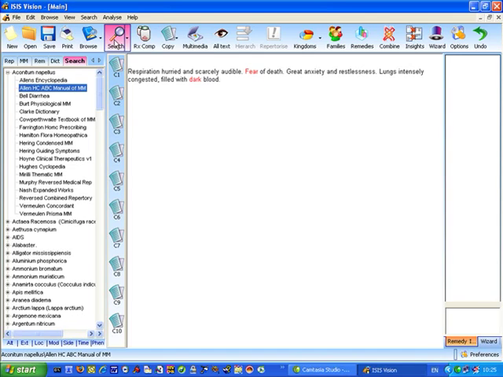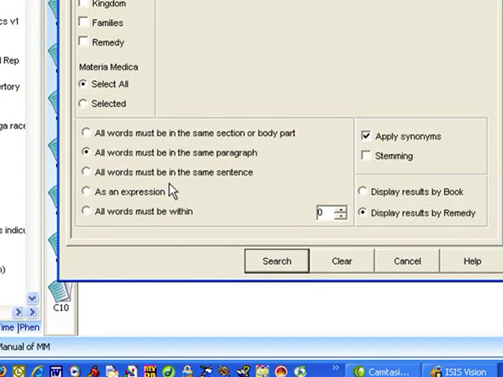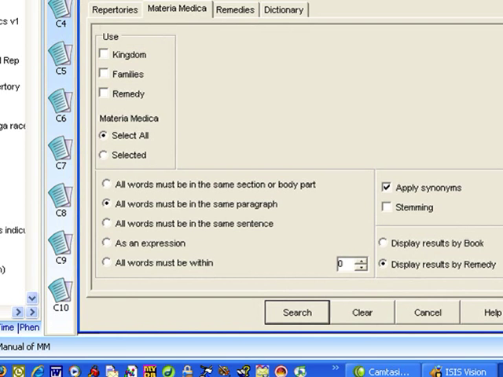First of all, go back to the search dialog, and this brings into play all of these settings here, which I'm not going to show you all of. You can read about them in the help, but basically the default setting and the most useful in normal practice is that all words must be in the same paragraph. Now in this case that allowed fear and dark to come together when they weren't related. If we wanted them to be together, we could try to use all words must be in the same sentence. A sentence is defined as something that ends in a full stop.